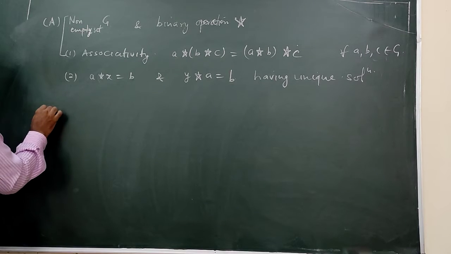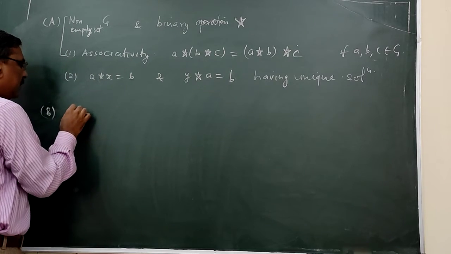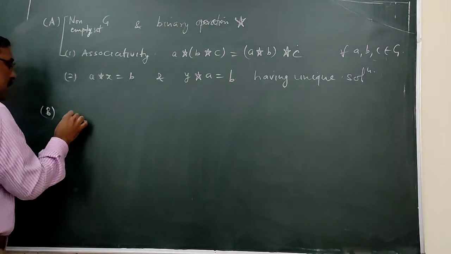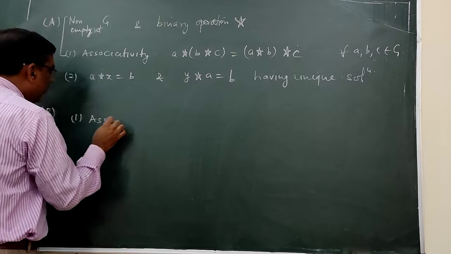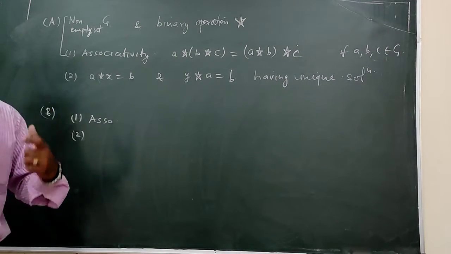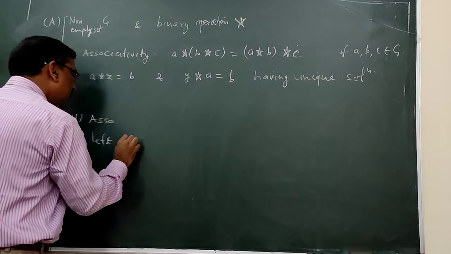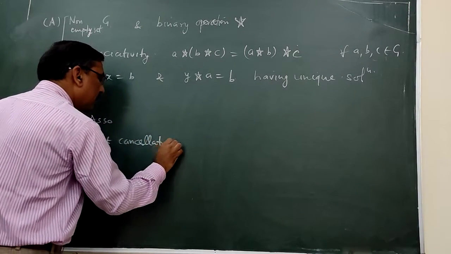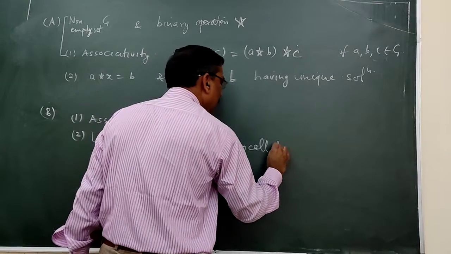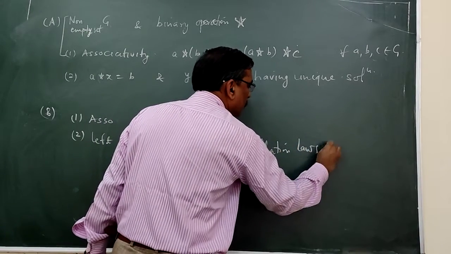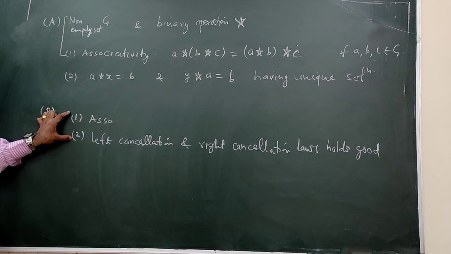And second, B: if this non-empty set G along with the binary operation star has the associative property and the left cancellation law as well as the right cancellation law holds good, then again this will be a group.